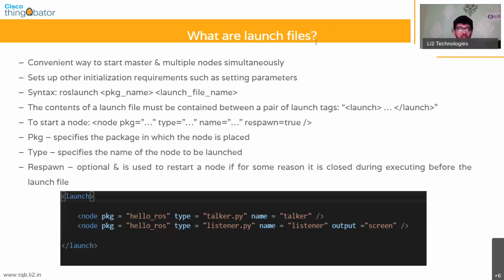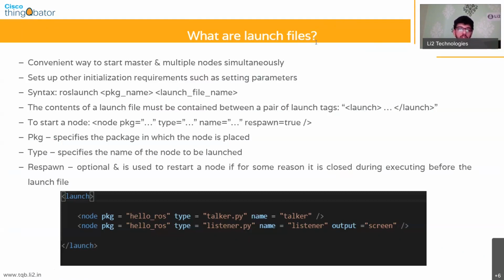And every time you had to launch a node, you had to run the rosrun command each time. Now, in a complicated robotic system, in most robots, you will definitely have multiple sensors, and multiple sensors will be publishing a lot of data. So it's completely impractical for you to open your shell every time and execute rosrun, right? It's not practical.